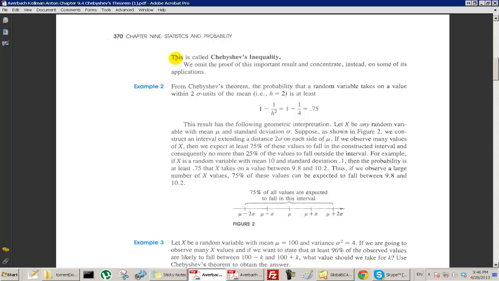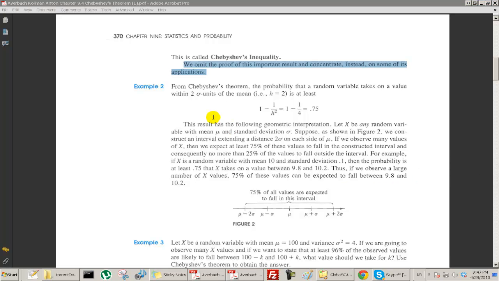This theorem is called Chebyshev's inequality. We omit the proof of this important result and concentrate instead on some of its applications. So you can find the proof of Chebyshev's theorem, I'm sure. We're going to go to example 2 now, which is an application. So actually we already did this.